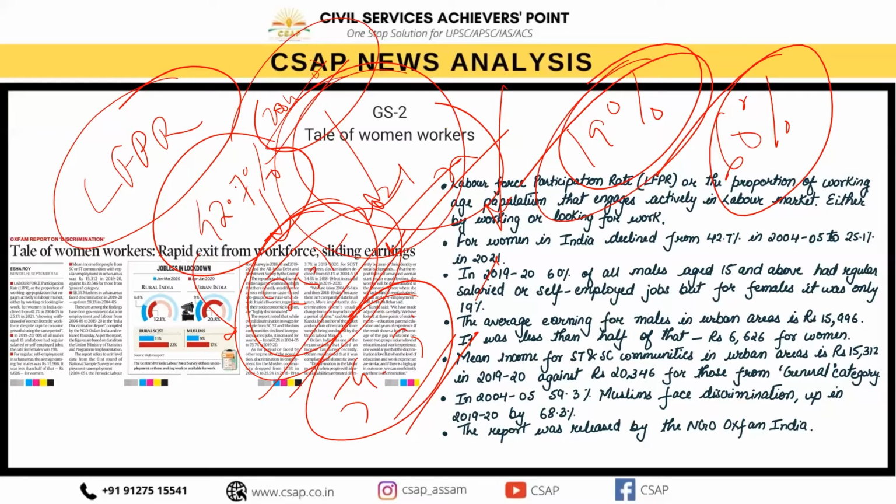ओके, तो अभी रिसेंटली ये जो रिपोर्ट निकला है, इंडिया डिस्क्रिमिनेशन रिपोर्ट, which directly is a report based on the data from the Union Ministry of Statistics and Programme Implementation. तो ये रिलीज कौन करता है? ऑक्सफैम इंडिया.